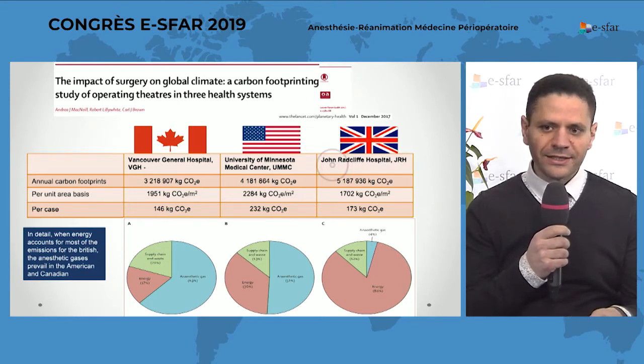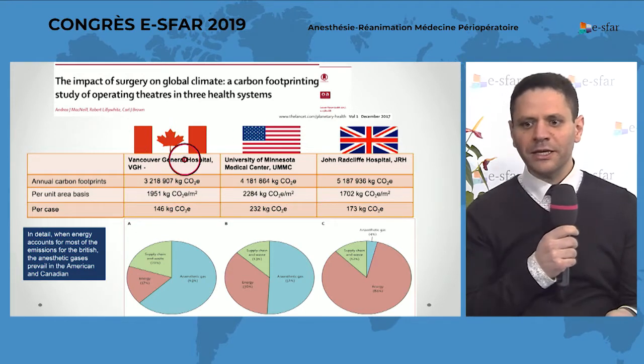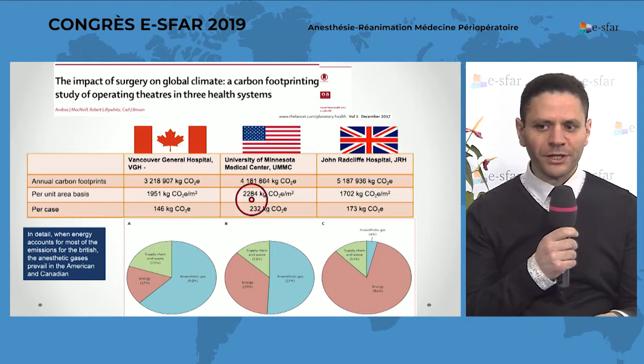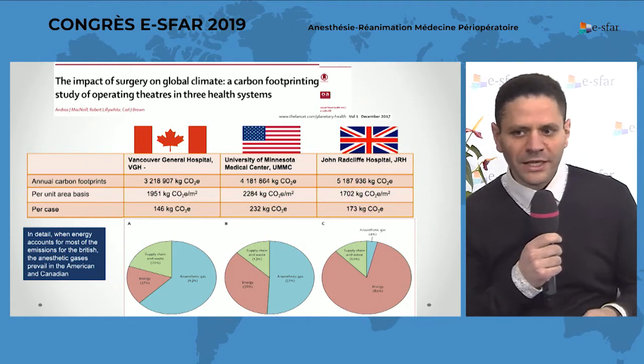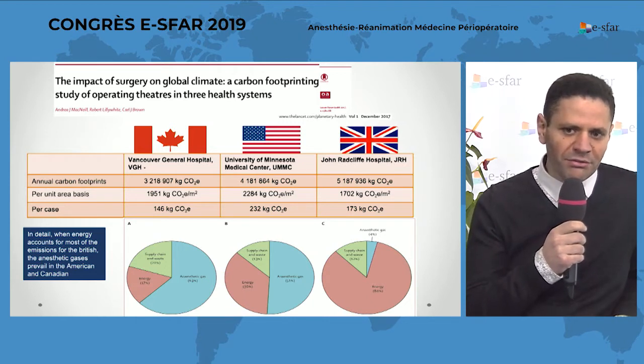We see that in 3 hospitals, it's not the healthcare system, but only 3 hospitals, they produced 3 million, 4 million, and 5 million kilograms of CO2 equivalent every year.